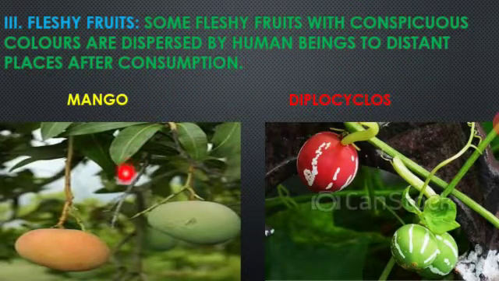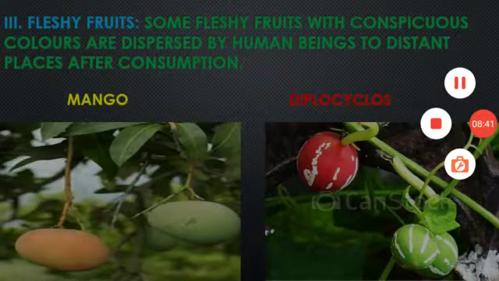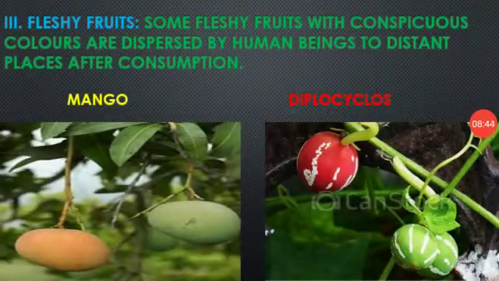For example, mango fruits, after eating we throw the seed, so it easily grows, or after using we also make it into a plant to grow, so that is named fleshy fruits, mango and Diplocyclos. This is also one type of fleshy fruit dispersal, with the help of animals, after animals take it in. Okay, so it is named animal fruit dispersal. Okay, thank you.